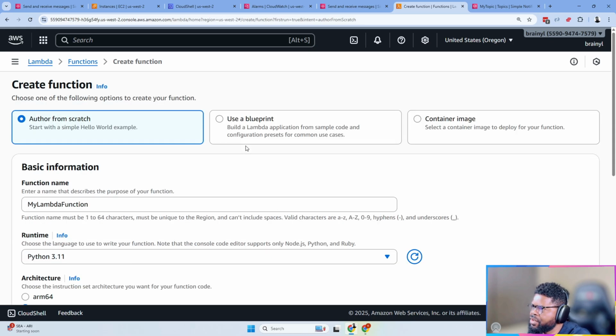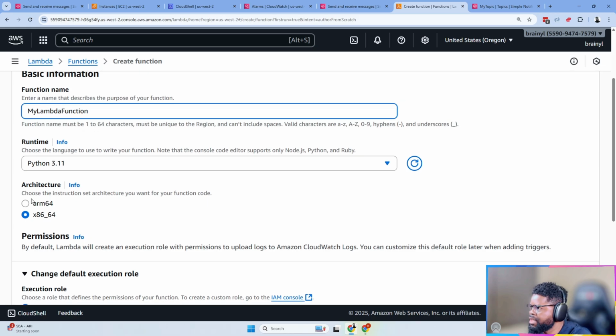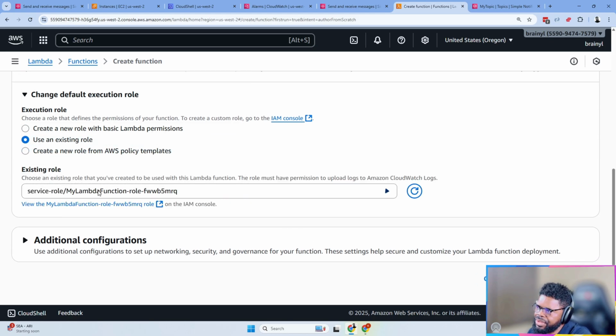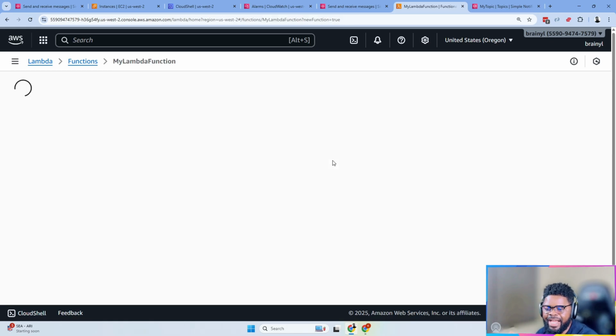So we have that function created. I'm just going to create the function, and it's going to use this role. Let's give it time to create. Lambda is serverless, so everything we're dealing with right now is serverless. They are all not running. We don't have any machine set up. SNS is serverless, SQS is serverless, and you only incur money when they have to do anything.